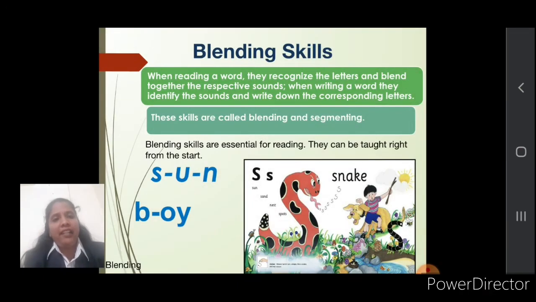likewise. Blending skills: in the blending skills, suppose we take the example of sun. They need to identify the letter sounds: S, U, N, sun. B, O, Y, boy. This is the blending skill, and this skill is necessary, or we can say important, to reading.